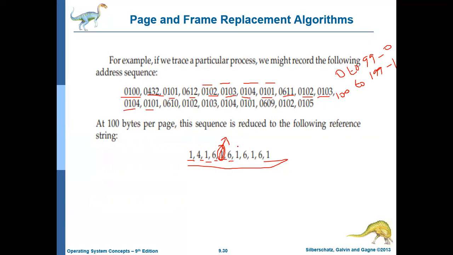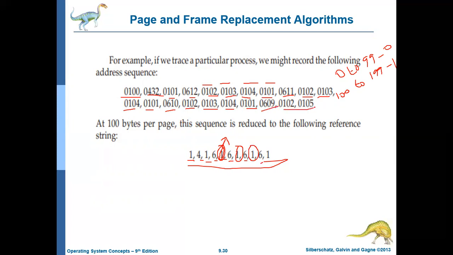All of these refer to this one entry. Again page 6.